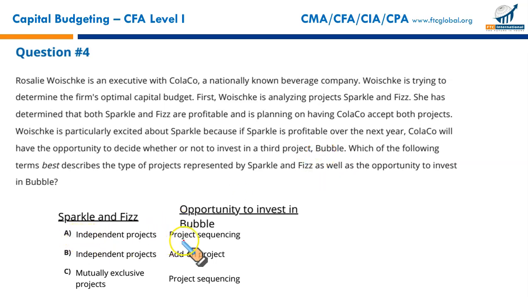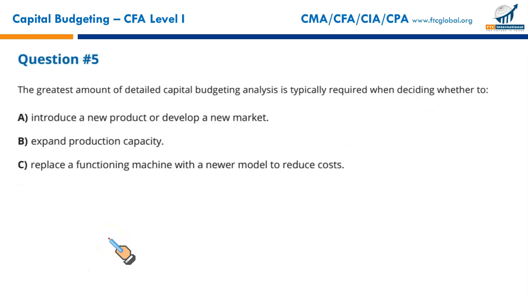So it's A, and of course the second part A as well. So it means project sequencing and independent projects. That makes A the correct option.